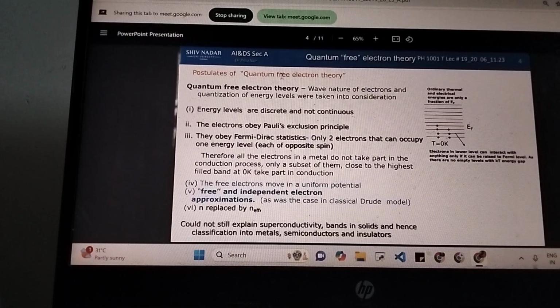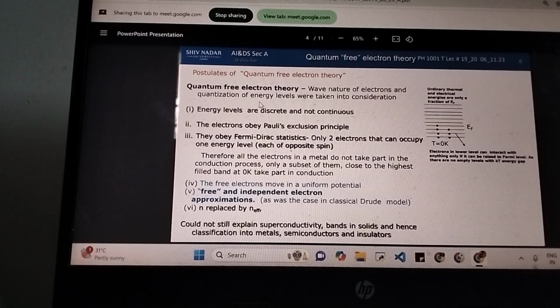The classical theory looked at electrons strictly as particles. A particle moves, it collides, its velocity changes and all that. But now that the idea of quantum has been developed, we know that every particle also has an equivalent wave nature. So that wave nature was taken into consideration, and the idea that energy levels are quantized, they cannot be continuous, was also taken into consideration.